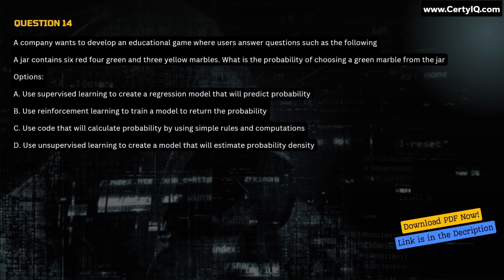Options: A. Use supervised learning to create a regression model that will predict probability. B. Use reinforcement learning to train a model to return the probability. C. Use code that will calculate probability by using simple rules and computations. D. Use unsupervised learning to create a model that will estimate probability density. Correct answer is option C.